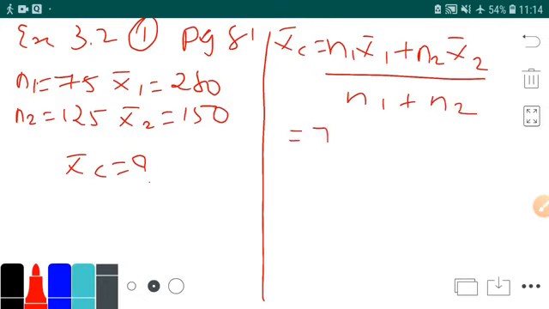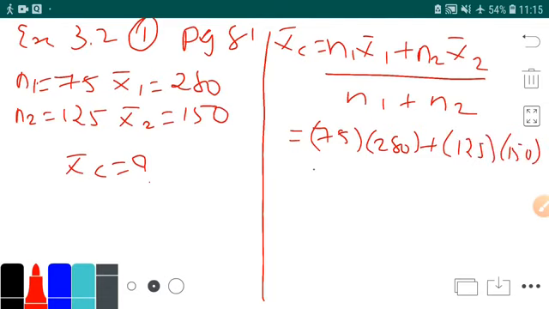Now what will you do? We will take 75 into x bar 1, that is 280, plus 125 into 150, upon 75 plus 125.